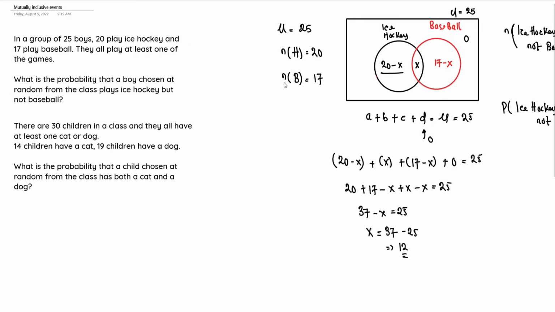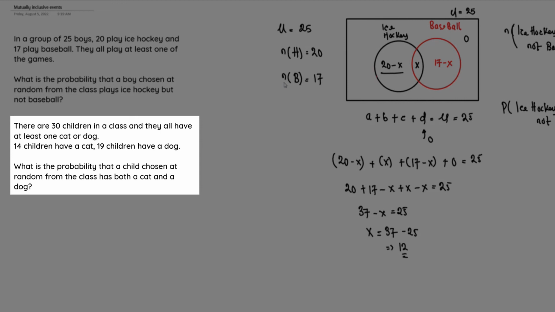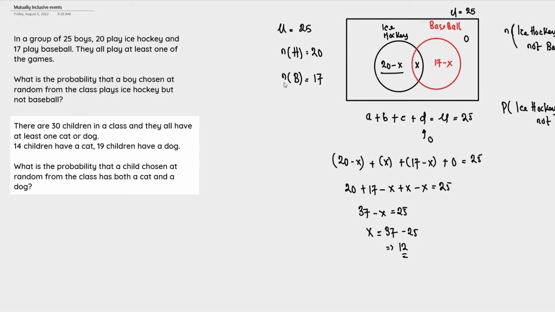So the second question says that there are 30 children in a class and they all have at least one cat or dog. 14 children have a cat and 19 children have a dog. What is the probability that a child chosen at random from the class has both a cat and a dog? Pay attention to the question.